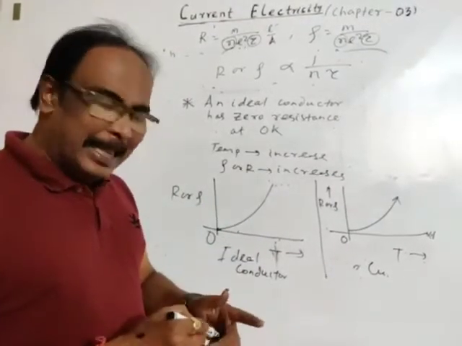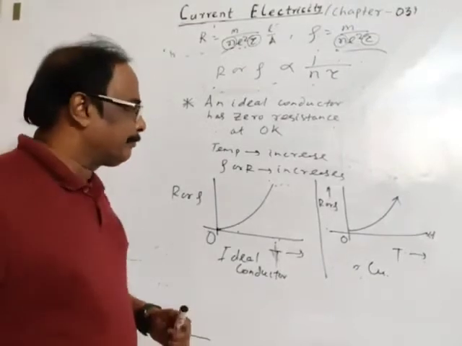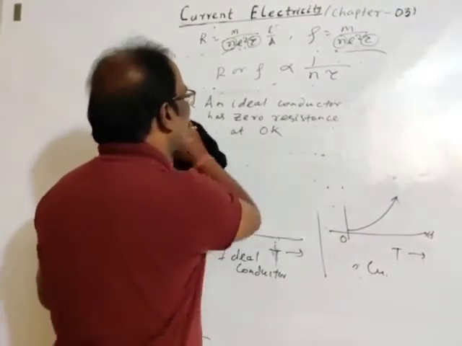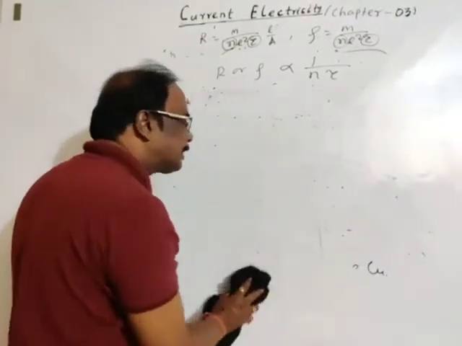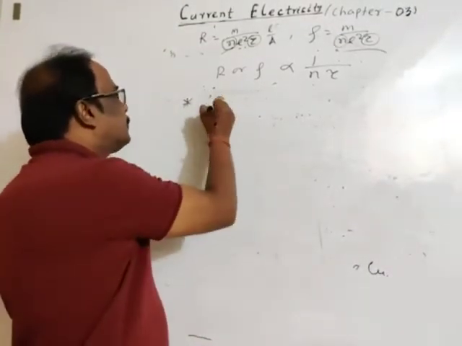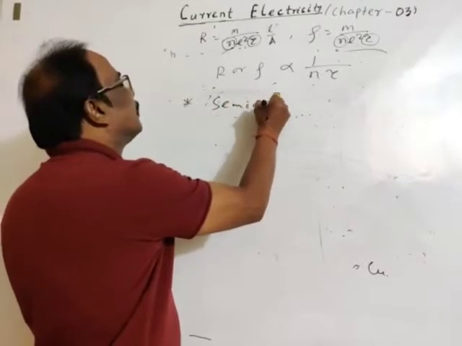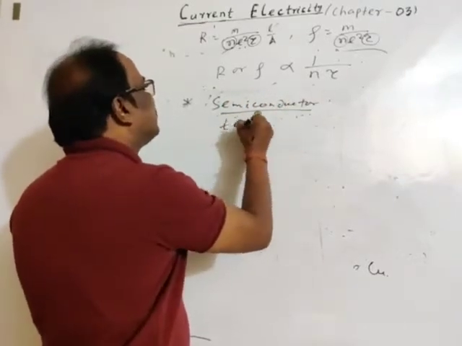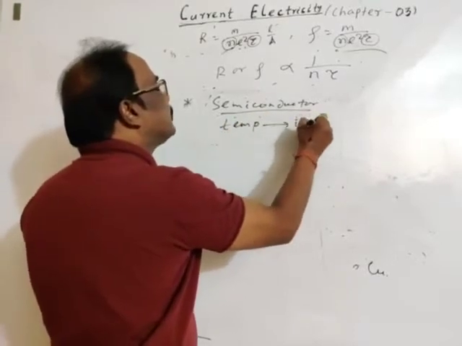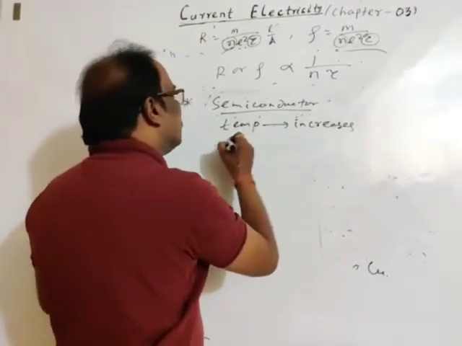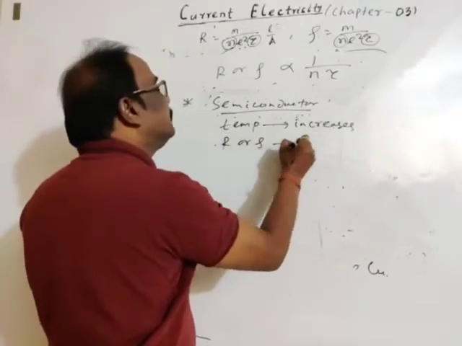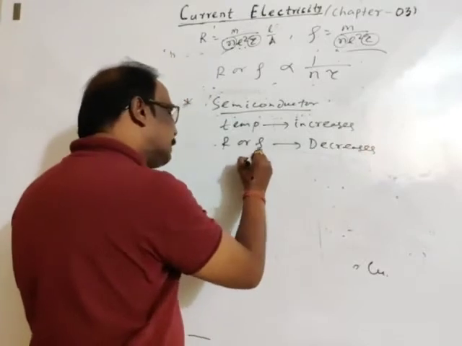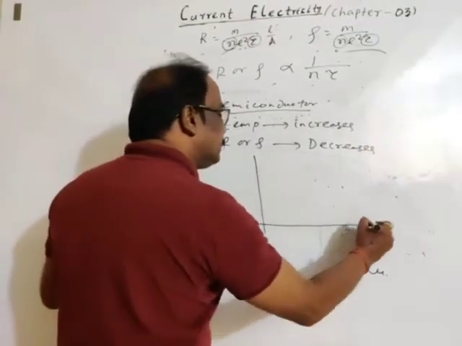Okay. Then for semiconductor, as we have discussed, if temperature increases, then resistance or resistivity decreases.